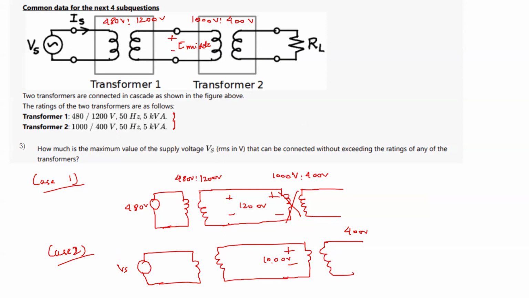So basically the maximum limit across E middle is 1000 volt, right? You cannot give more than 1000 volt at E middle. Now as per this voltage ratio, 480 volt is to 1200 volt, what will Vs become? Vs will become 1000 into